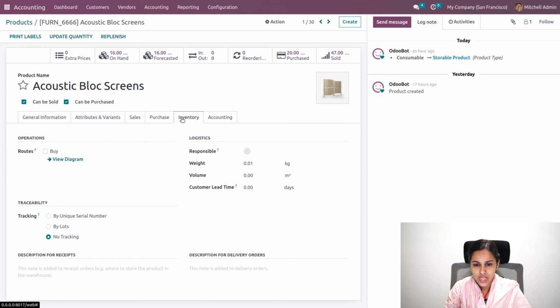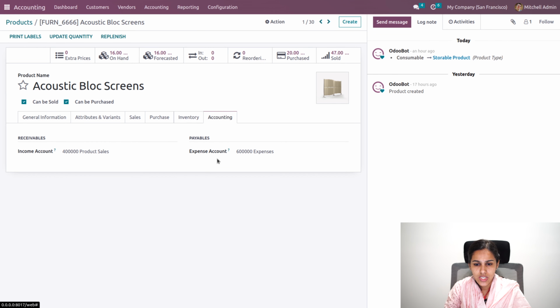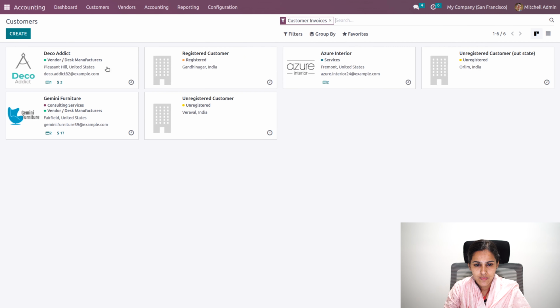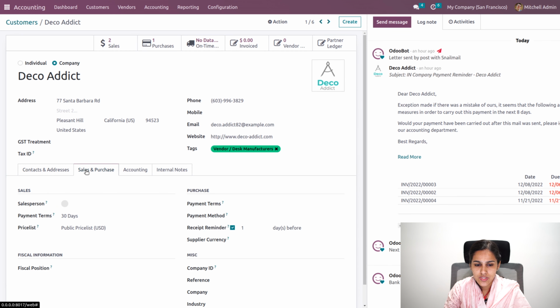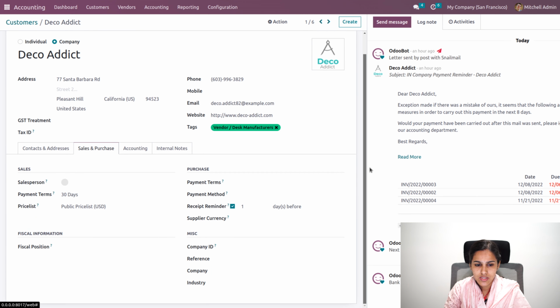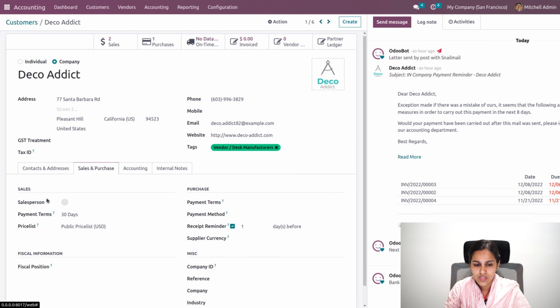So here we have added the income and expense account under the accounting tab, and also under partner details. For example, I'll take this Deco Addict. So for Deco Addict, here you can see the details, that is the contact information of that person, different addresses, and sales and purchase related details, that is, who the salesperson is and the default payment term for sales, and the default payment term and payment method for purchase as well.